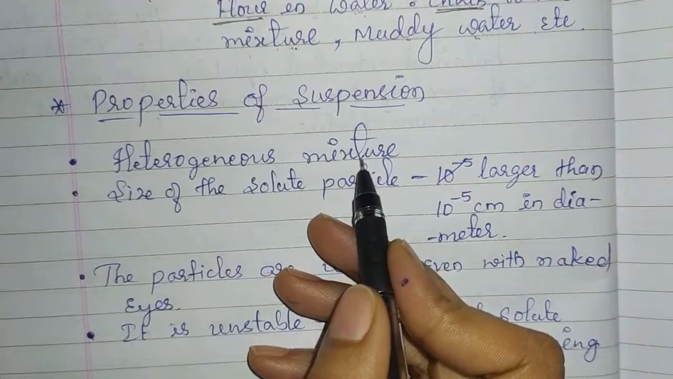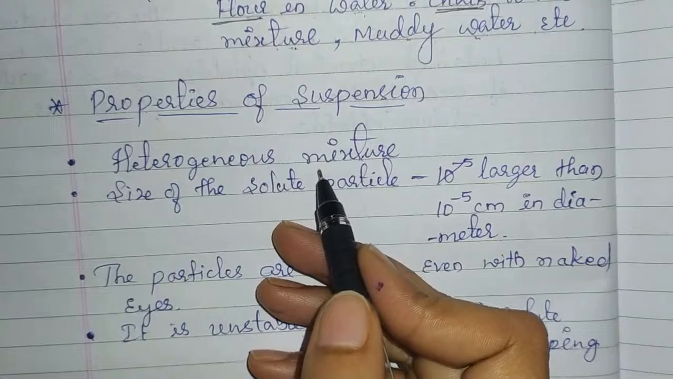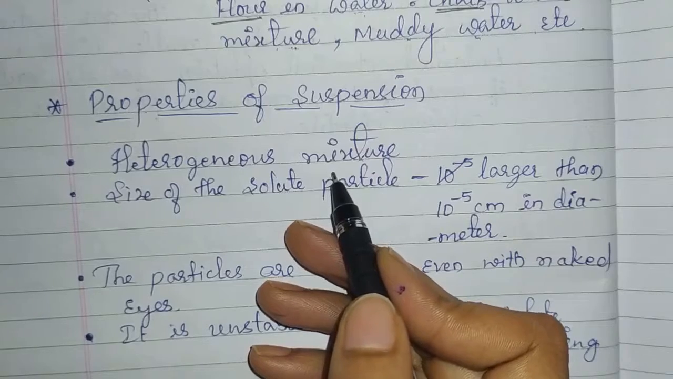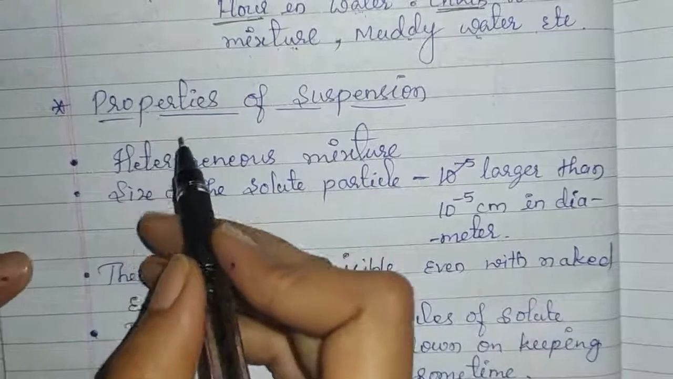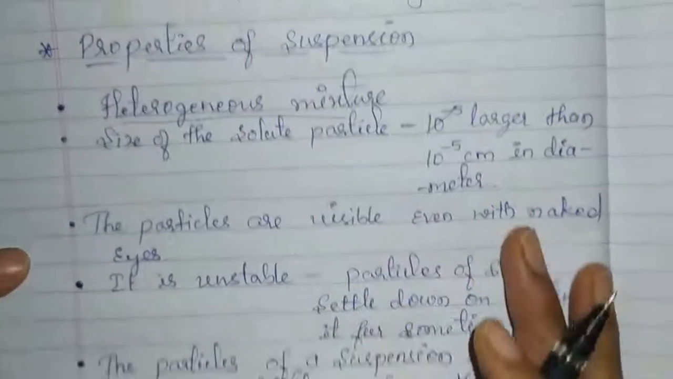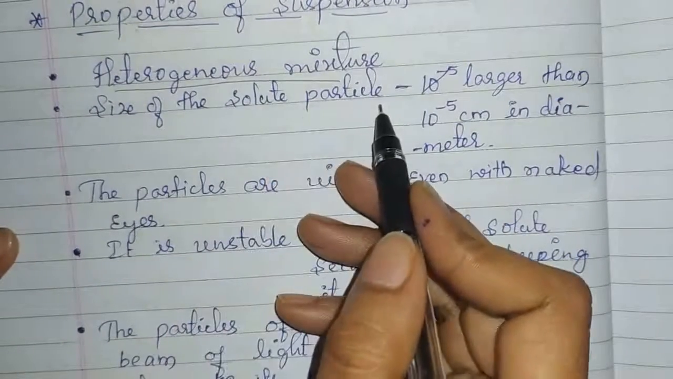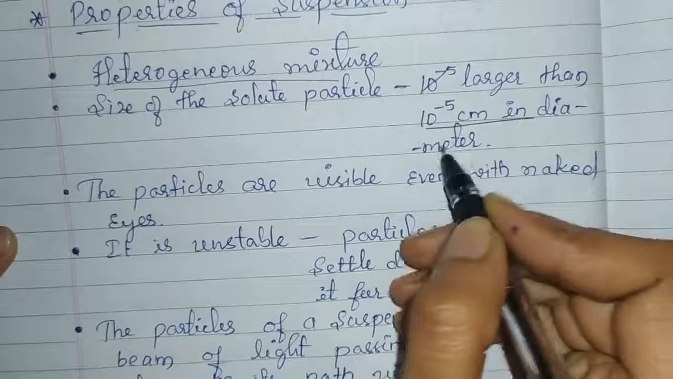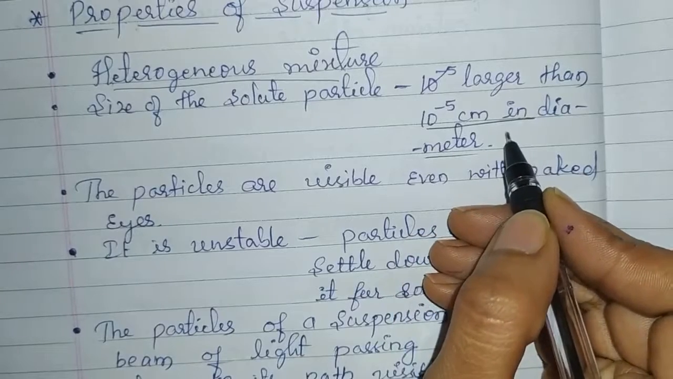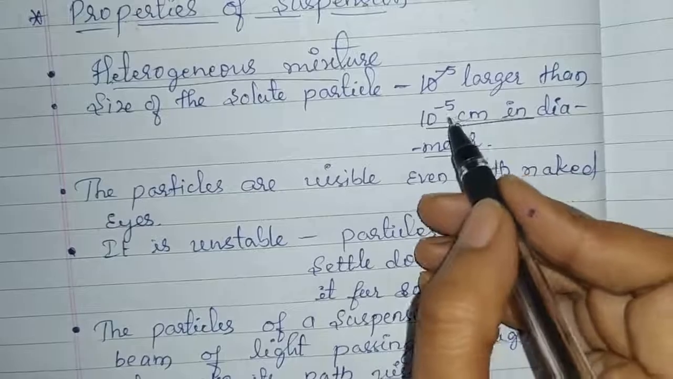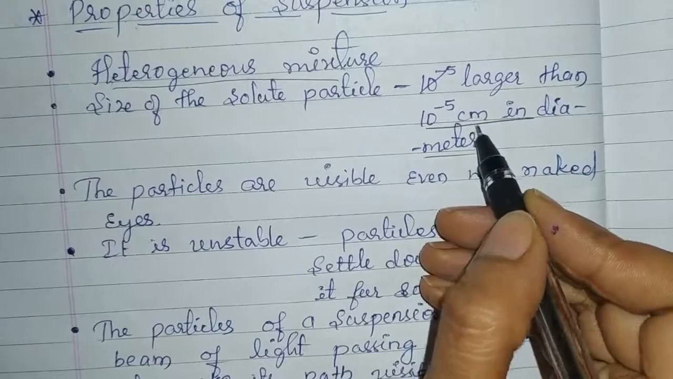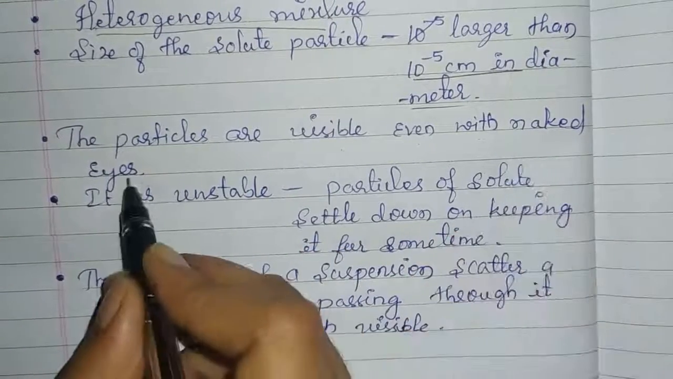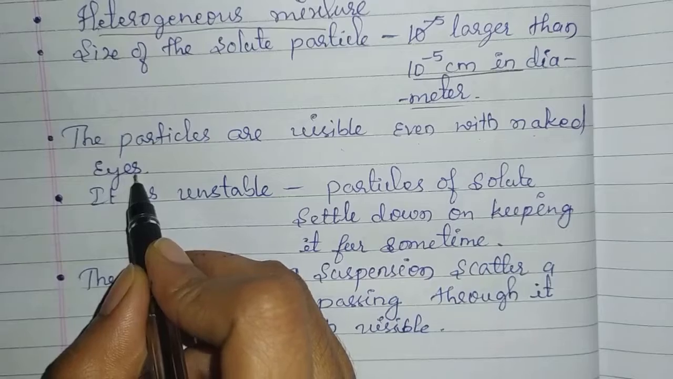It is not a homogeneous mixture because here we can see the solute particles with our naked eyes. We can identify the two components, solute and solvent. Therefore this suspension is a heterogeneous mixture. The size of the solute particle is larger than 10 raised to minus 5 centimeter in diameter, and these solute particles are visible even with our naked eyes.